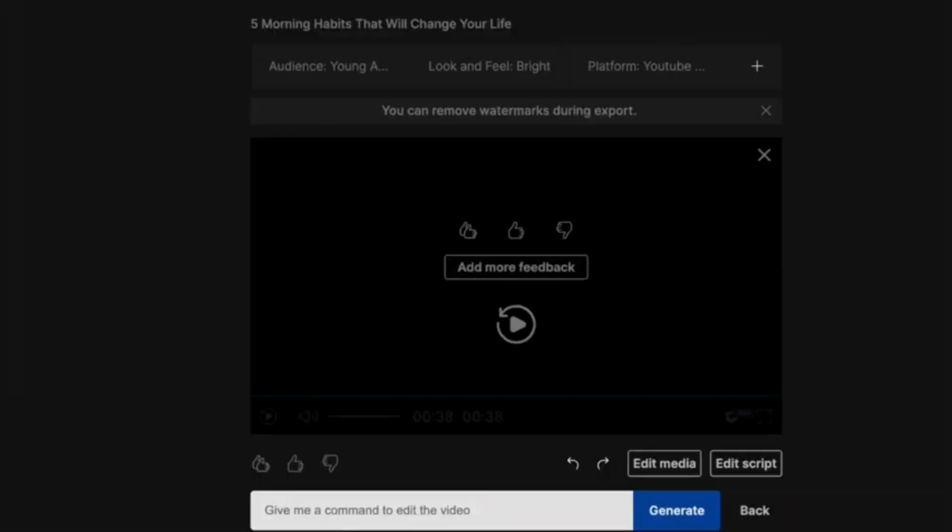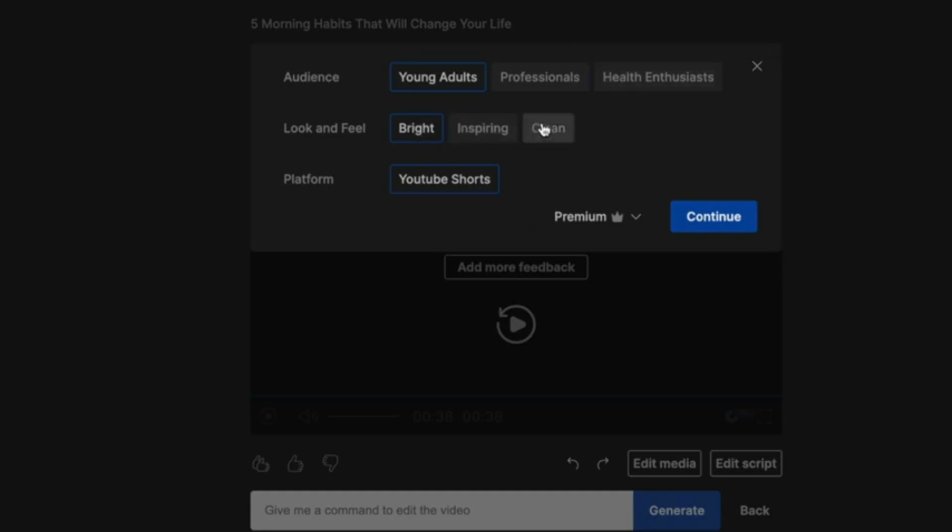Now there are 3 ways that you can make changes to this video. If you don't like the overall feel and structure of the video, you can use this plus icon right above the canvas area and change the audience type and the look and feel for your video. But doing this will prompt the AI to create a completely new draft of the video. Now we don't want to do that because I'm quite pleased with the results of the video and I only want to make a few minor adjustments.